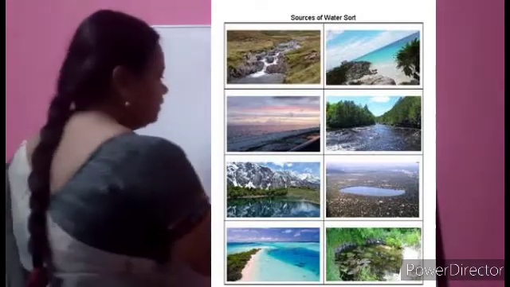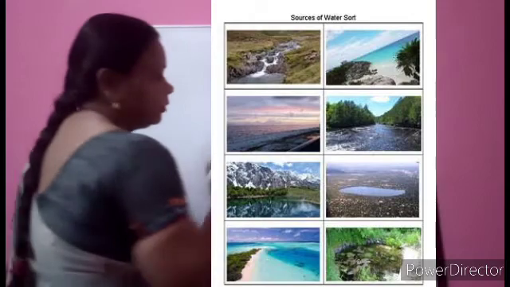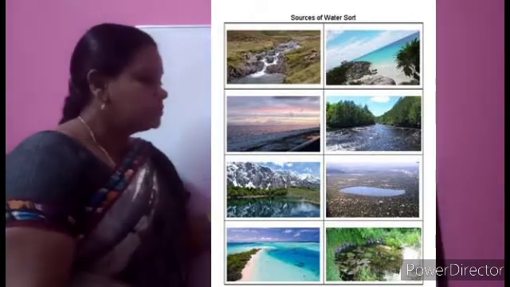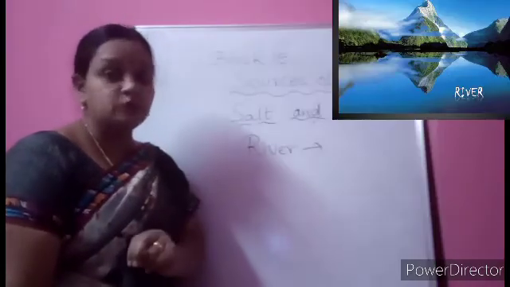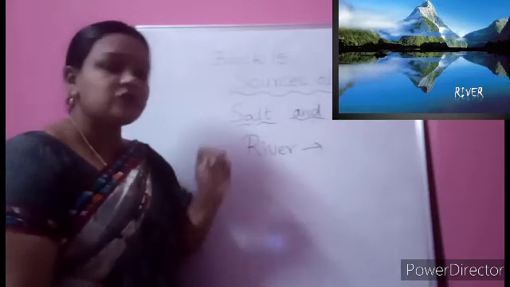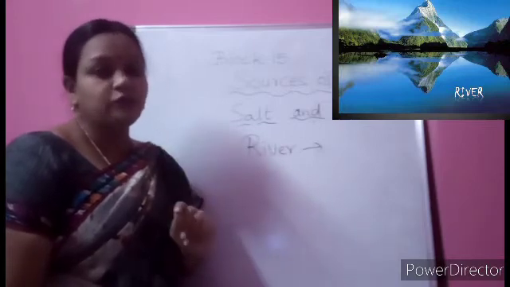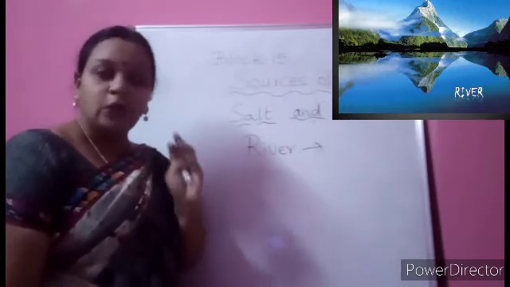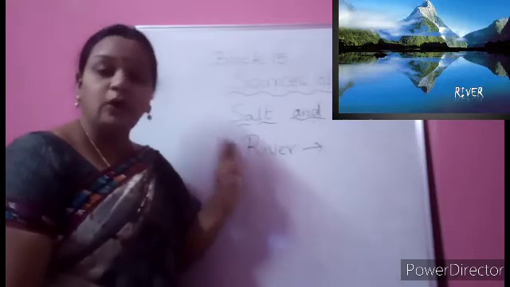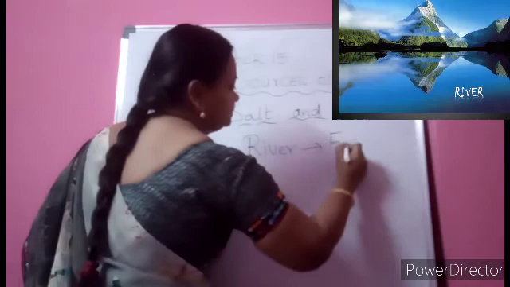So that day only I told you, to your home you will be getting the river water. They say so at home, no. So river water, the government will be supplying to our home. At everybody's house, at least every day for two hours or one hour, the fresh water will come. So that fresh water means what? It is not salty. It is good for drinking and good for cooking and for growing plants and all. We all need fresh water only. So rivers will have the fresh water.